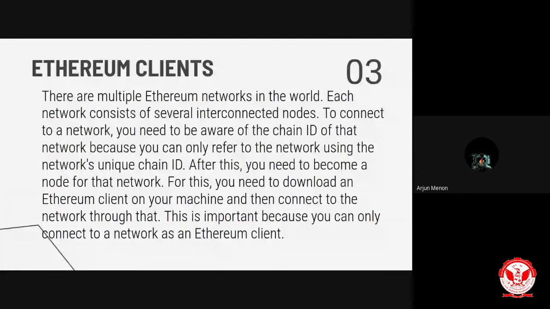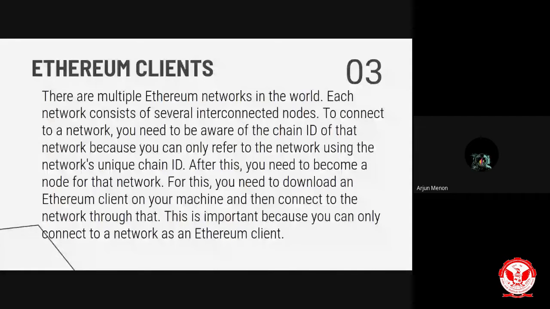I will explain some of the most popular implementations of Ethereum clients.